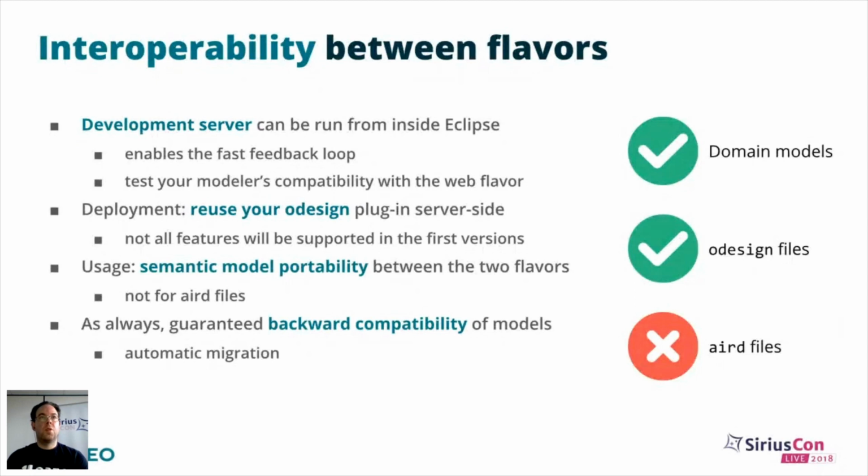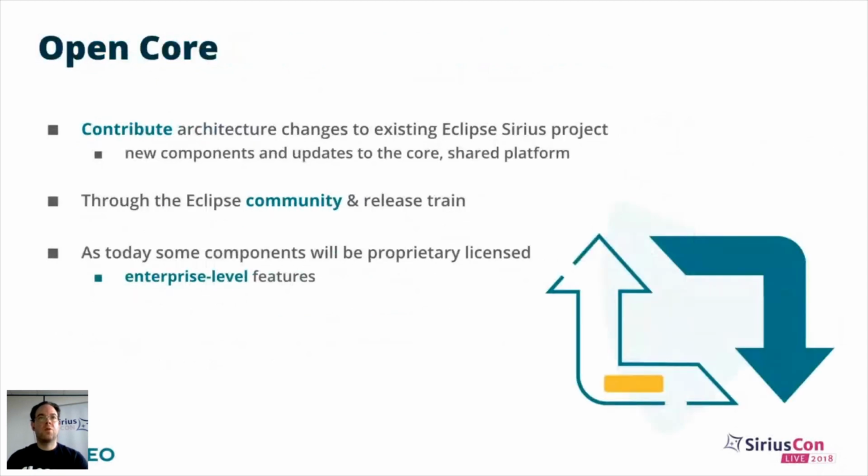We'll continue to use an open core business model where most contributions to the architecture changes of Sirius will be contributed as open source inside the Eclipse Sirius project, and we will continue to participate in the Eclipse community. But as is the case today with OBEO Designer Team Edition, for example, some of the components we will develop will be proprietary licensed, in particular the features which only make sense in enterprise level deployments.